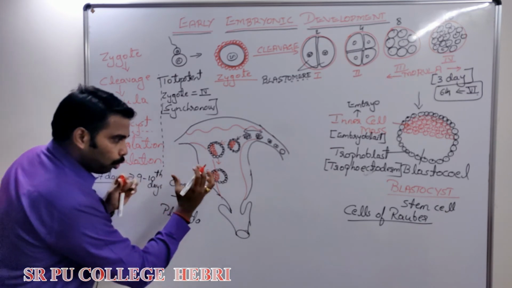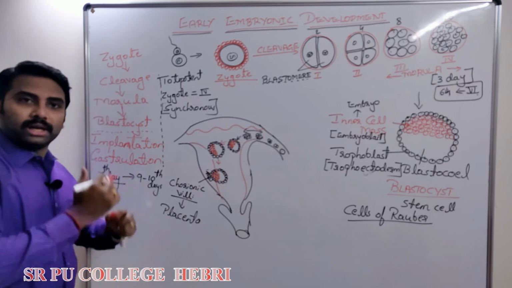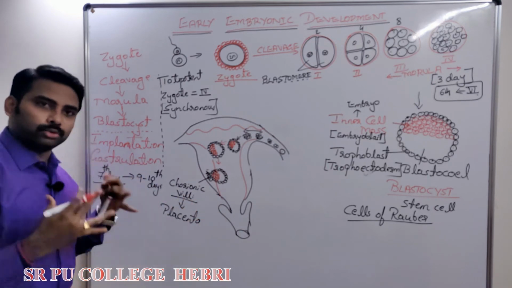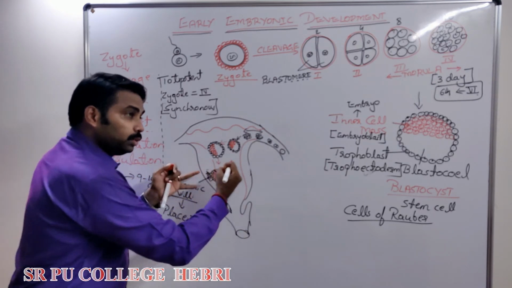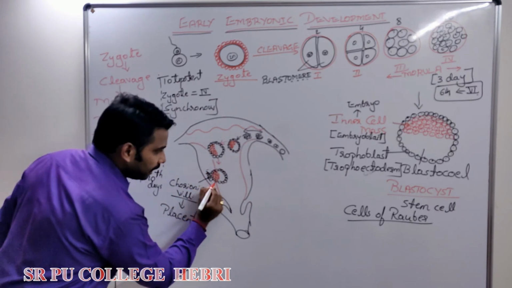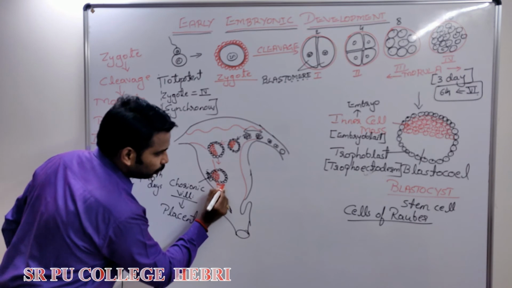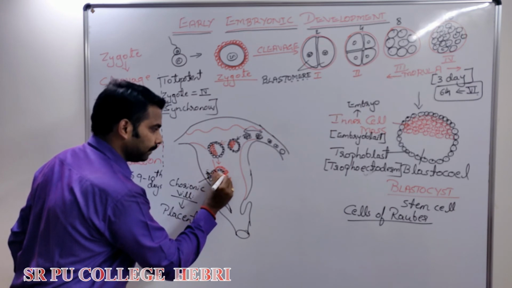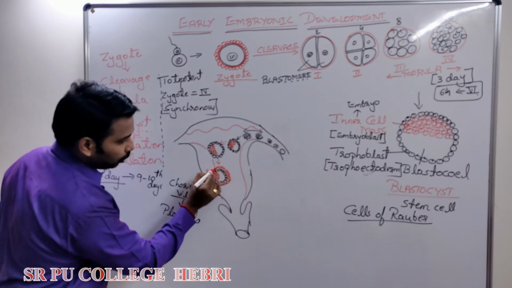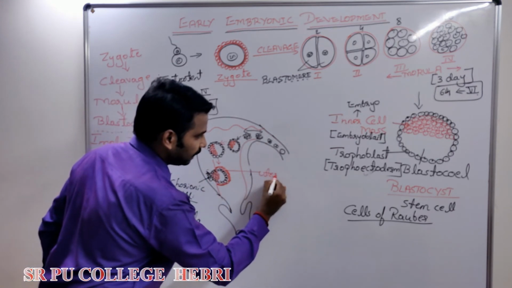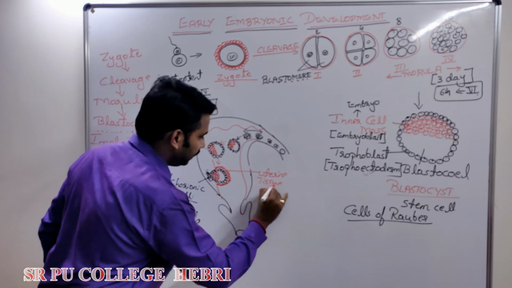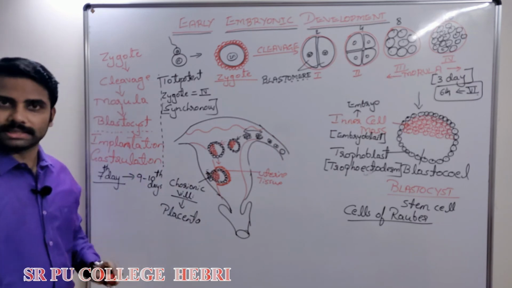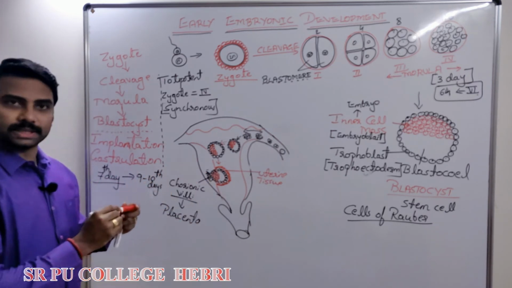Immediately after this, to hold this embryo properly, the mother may not yet know whether she is pregnant or not, and she is doing some activity. Then what can happen? There is a chance it may detach. To avoid that, immediately after implantation, the uterine tissue, nothing but the endometrium, starts dividing, and the endometrium or uterine tissue divides and completely covers the entire blastocyst. By this, the implantation process will be over.